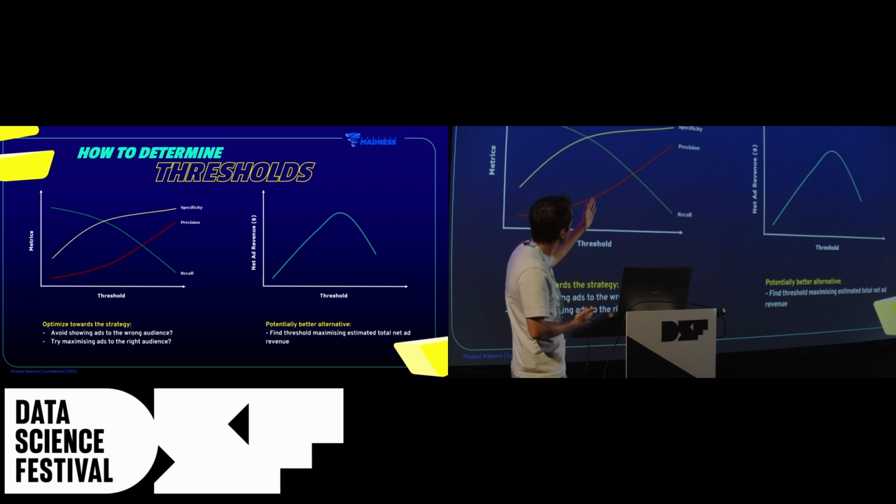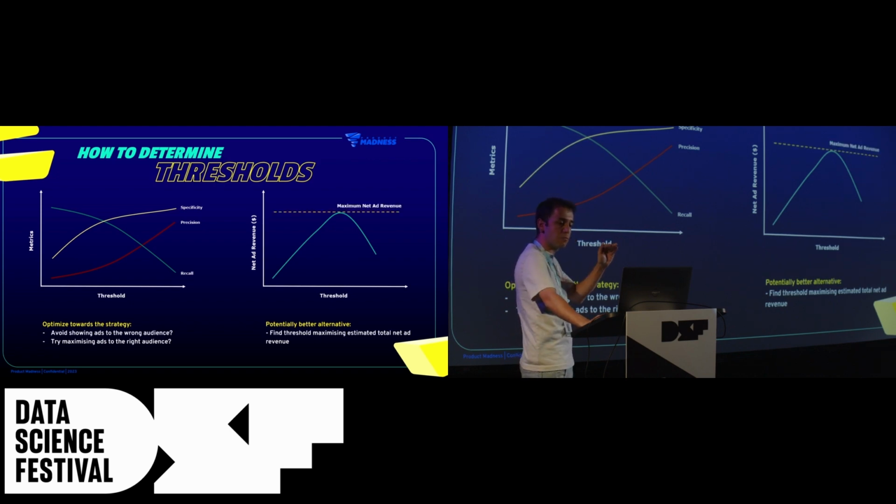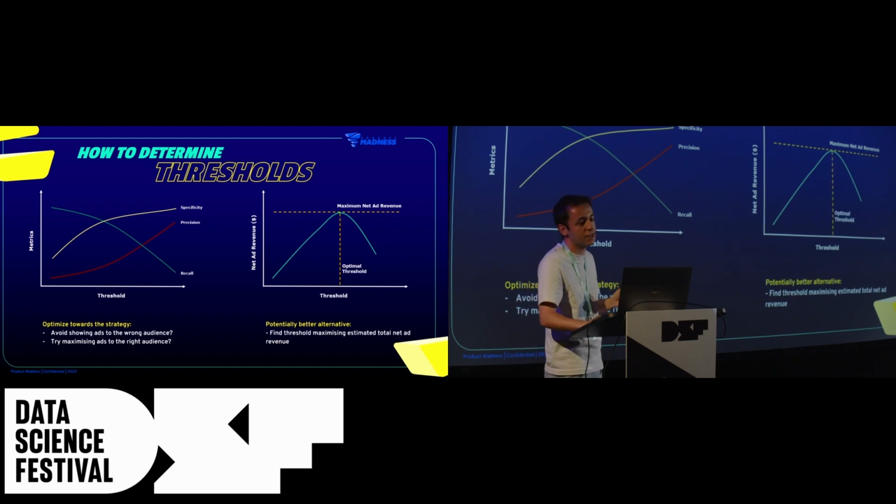On the right-hand side plot, what you see on the x-axis is the threshold value that we can pick. On the y-axis, you see the corresponding total estimated net ad revenue for that particular threshold. And this total estimated net revenue is maximized at some point. For this point, we choose the corresponding threshold as the optimal one for our use case.